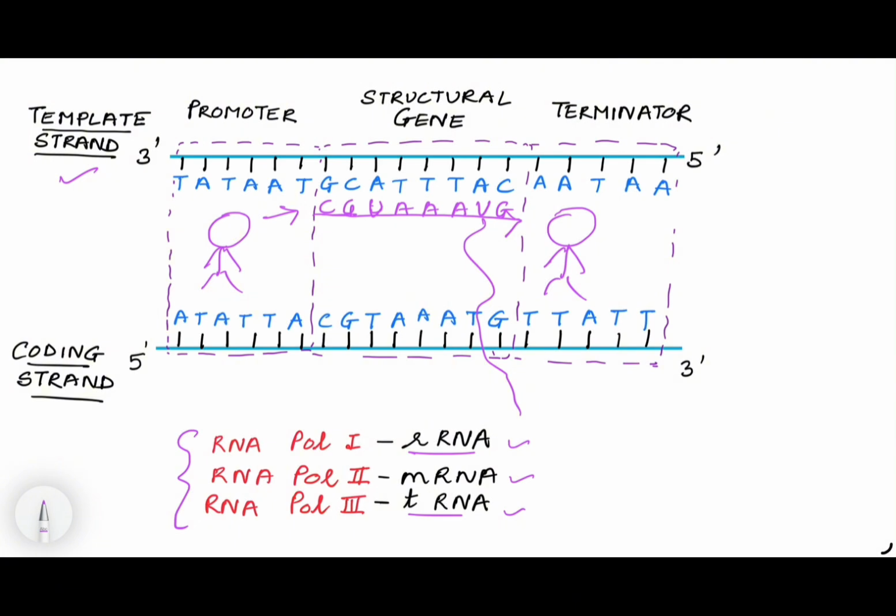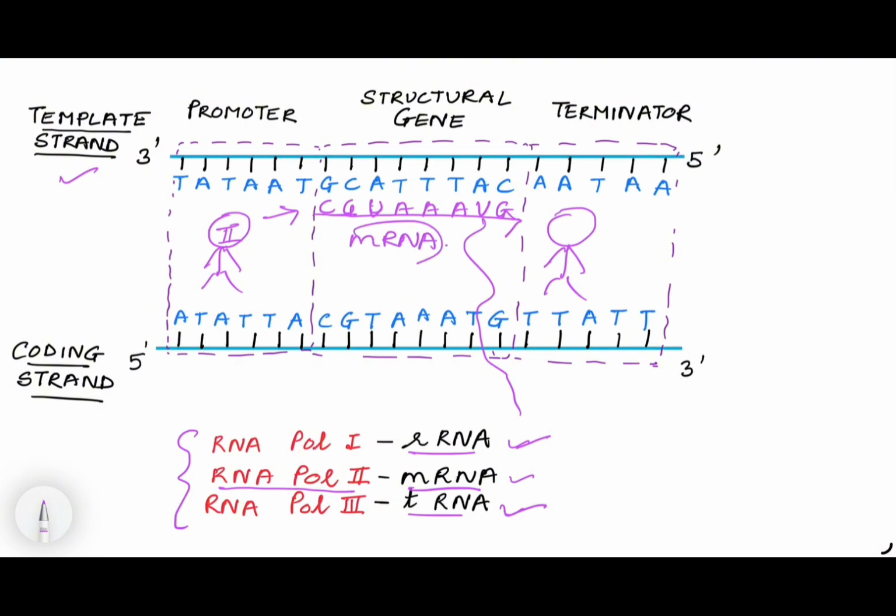In case of ribosomal RNA and tRNA, as soon as this RNA is formed in the nucleus, after that it leaves the nucleus and it goes into the cytoplasm where it has to do translation. So that happens in the case of rRNA and tRNA. But in case of mRNA, which is made by RNA polymerase II, so if it is RNA polymerase II, then mRNA is going to be formed.